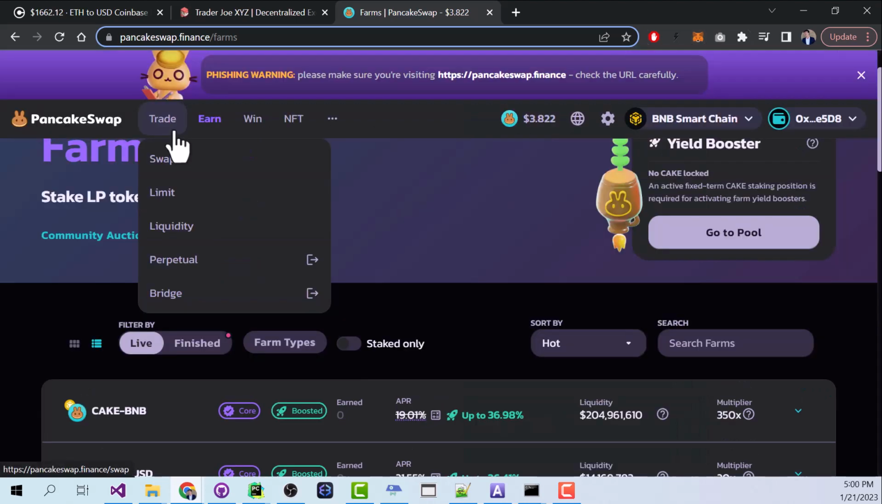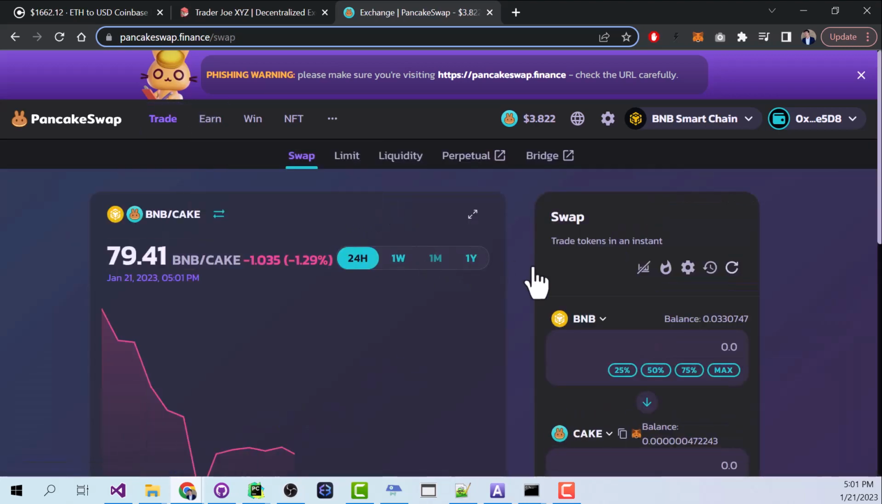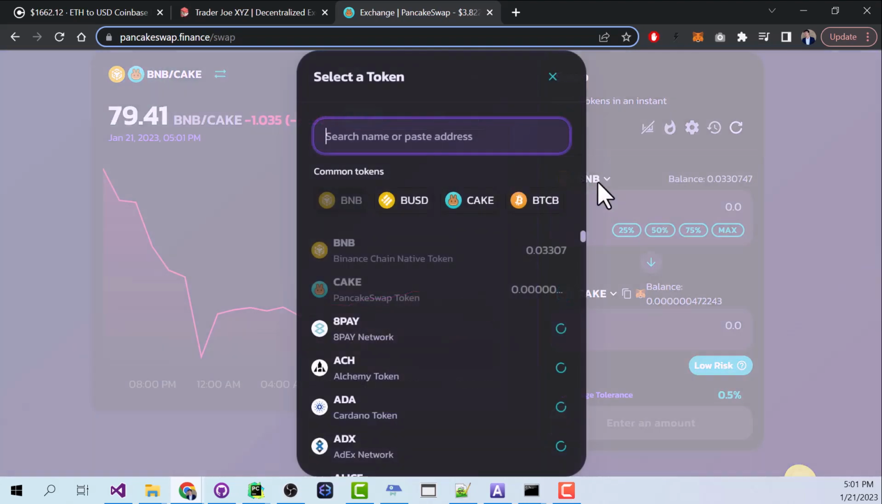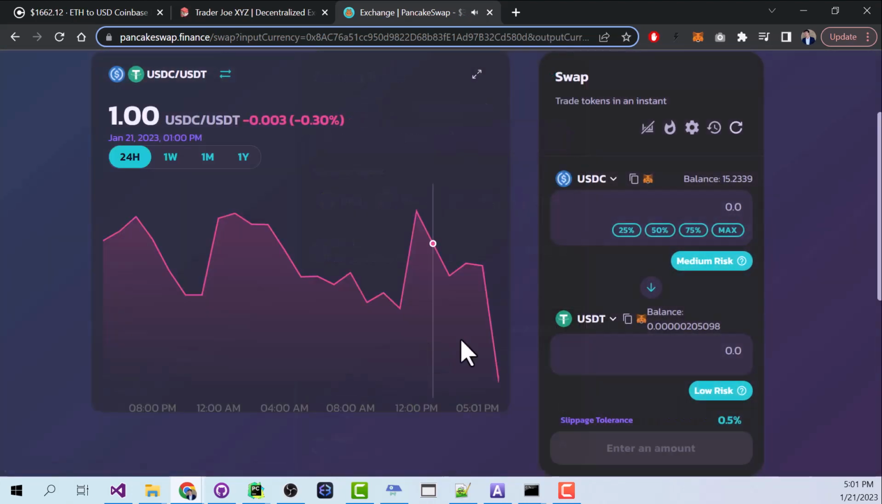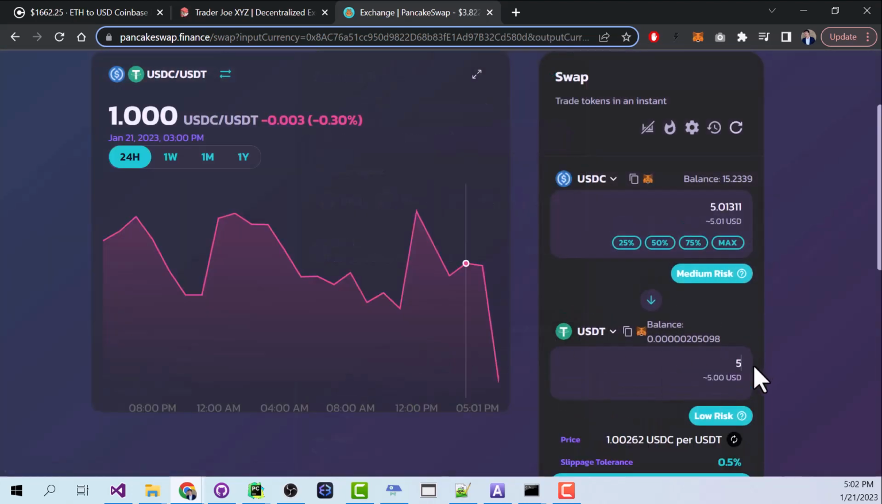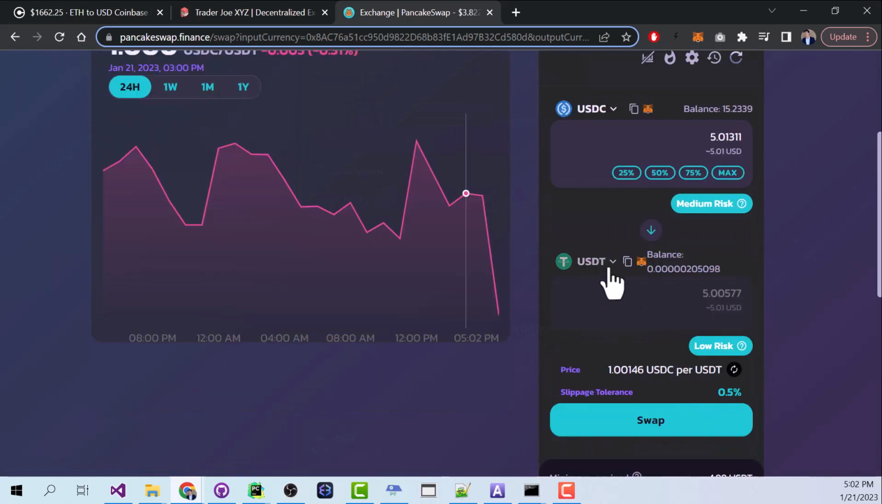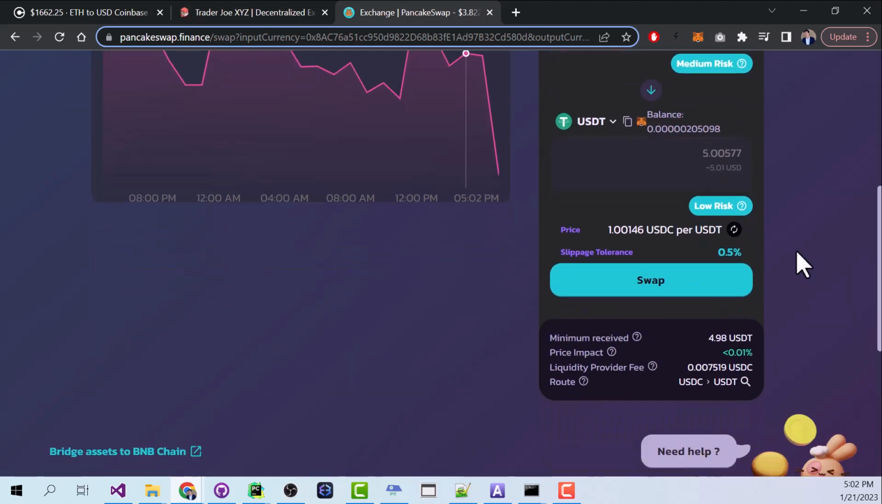So to understand what we're looking at, let me explain a little bit how decentralized exchanges work. Let's say we want to make a trade, and let's say in this case that we want to trade some of our USDC for USDT. Now I can just say that I want $5 worth of USDT and then just hit this swap button. And just like that, I'll have $5 worth of USDT. But let's explore this a little bit more.